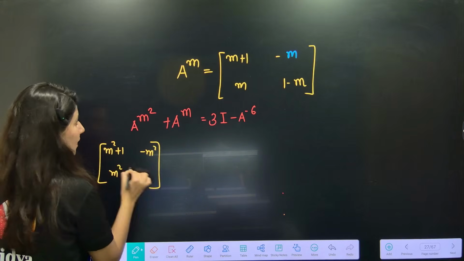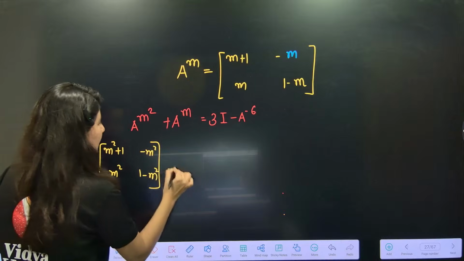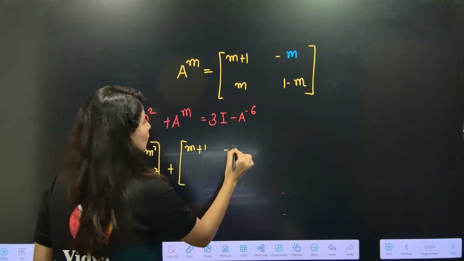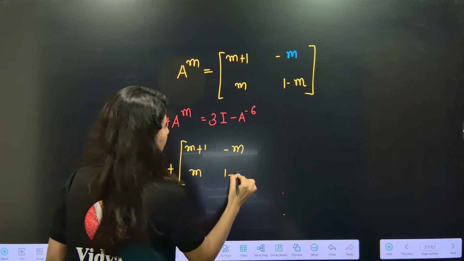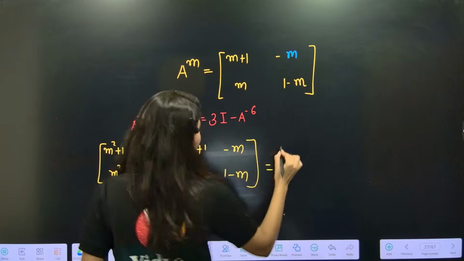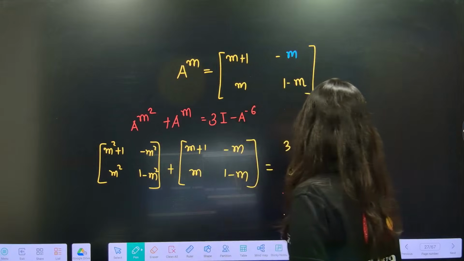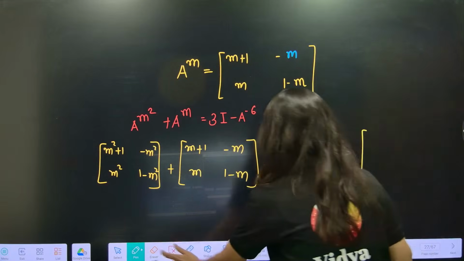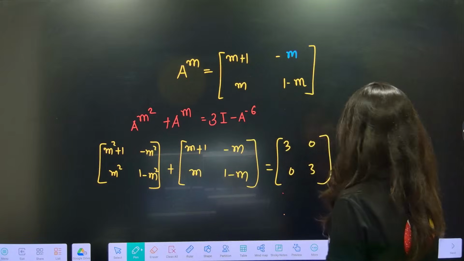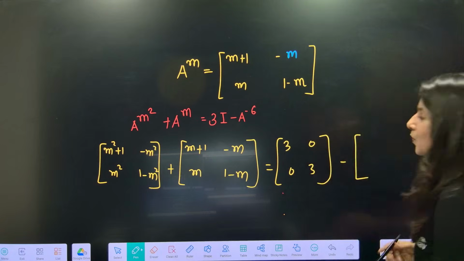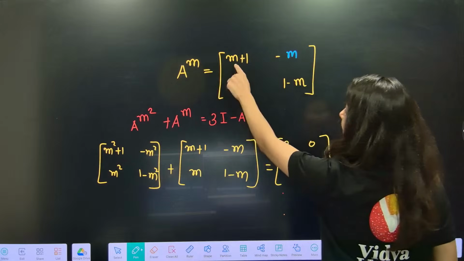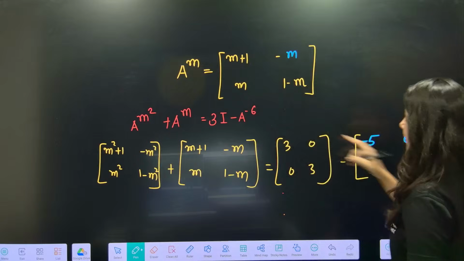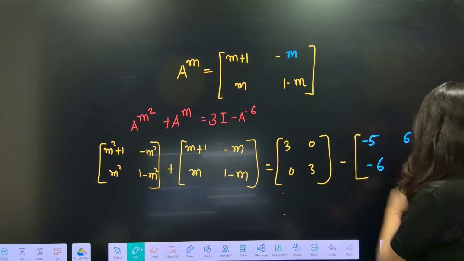Okay, done. Plus a power m, everybody. So a power m, so copy paste, no need to worry. And this is 3i. So 3003. And a power minus 6, everybody. A power minus 6. So minus a power minus 6. Put minus 6 over here. So minus 6 plus 1, minus 5. This is your 6. This is your minus 6. And this is your 7.